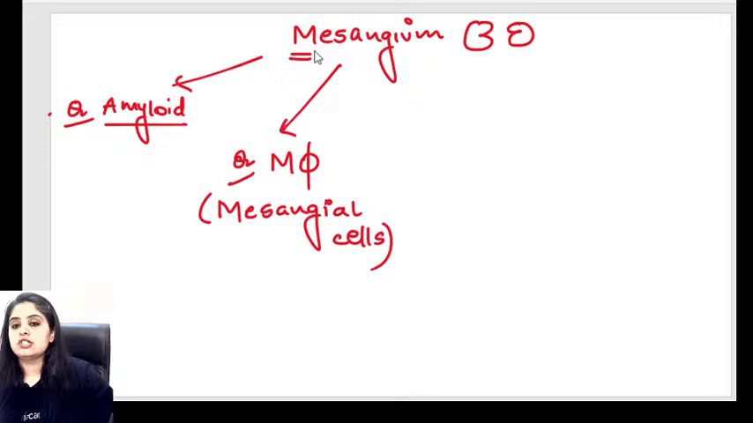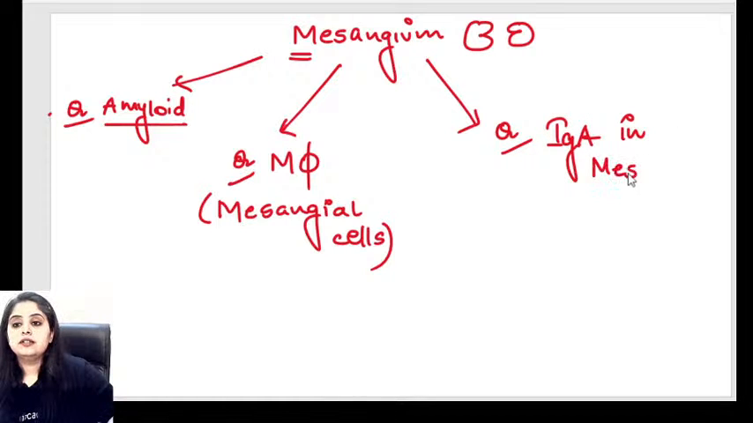So that's the next question that you will get. Coming to the third question, is there any nephritic syndrome where IgA gets deposited in the mesangium? That's the third question that you can get. IgA depositing in the mesangium, and yes, very good. That is the IgA disorder.